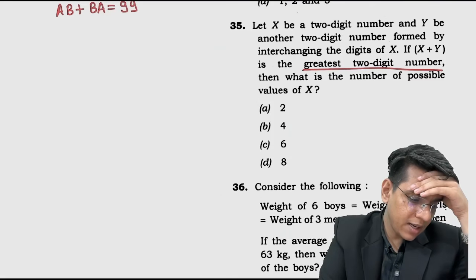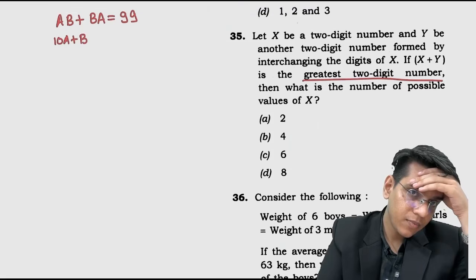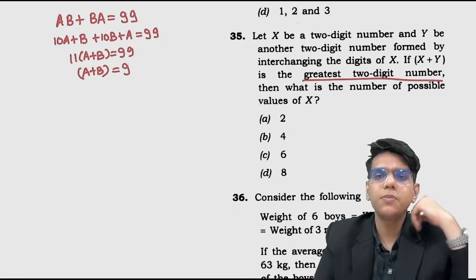So I can write it as 10a plus b plus 10b plus a equals to 99. From here 11a plus 11b equals to 99. A plus b equals to 9.